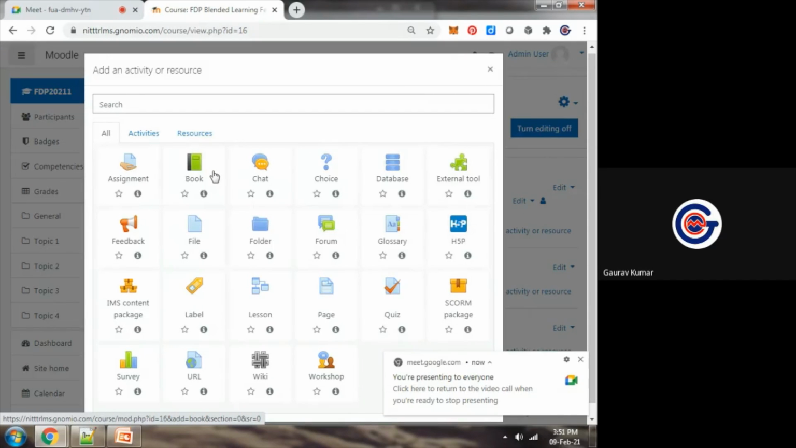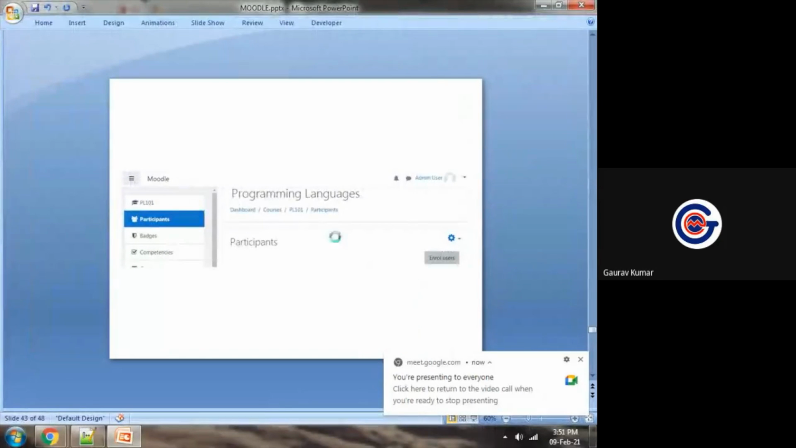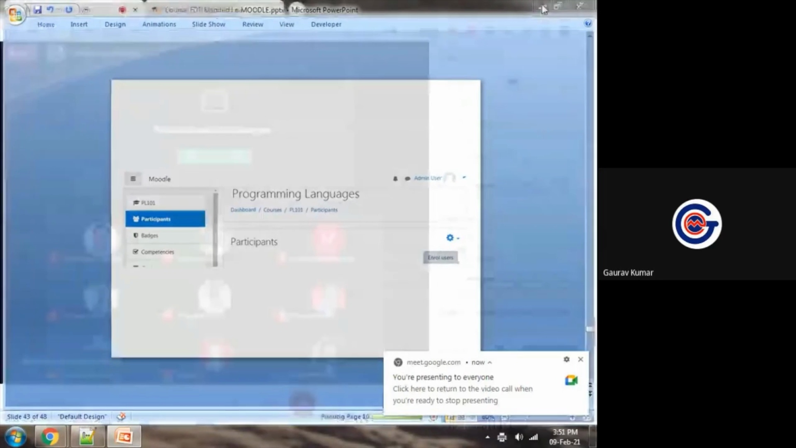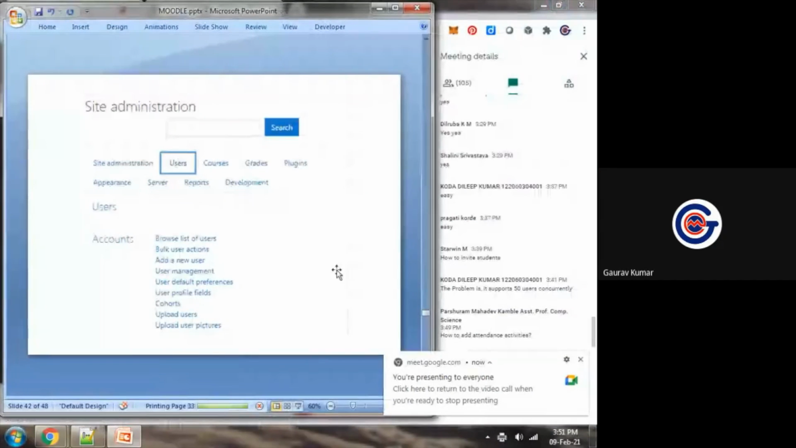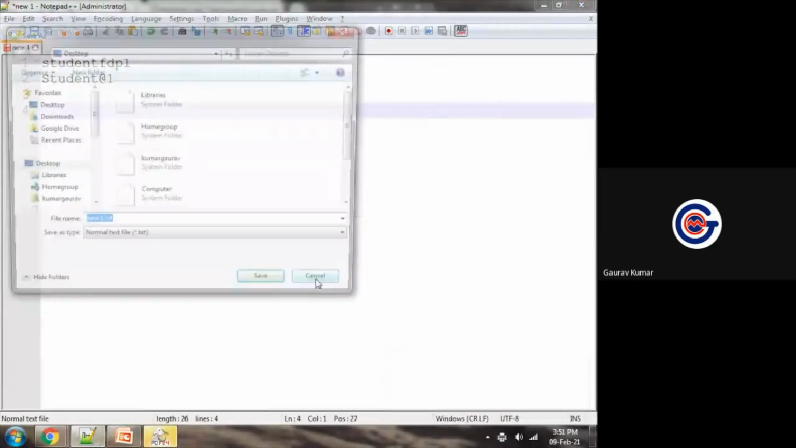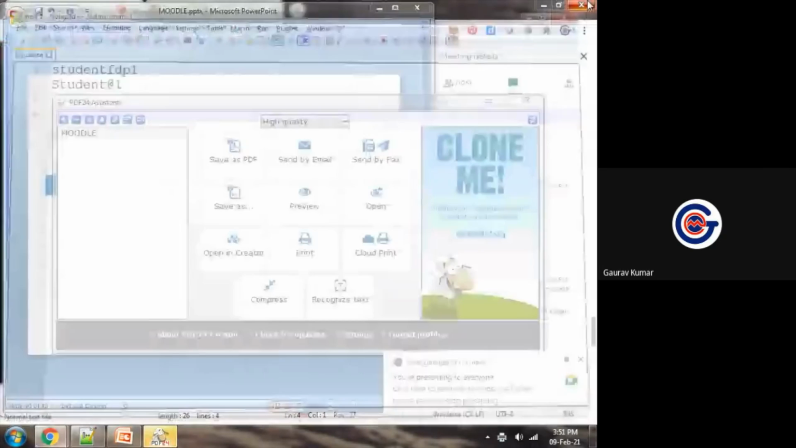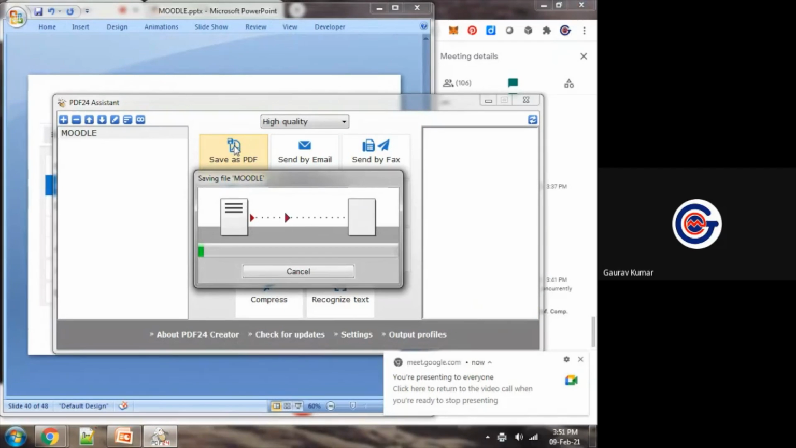So in upcoming sessions, I will tell you the details of each and every option in Moodle LMS. Up to now, if you have any query, please ask. Meanwhile, I'm sharing this presentation with all of you. If you have anything to discuss, you can put it in chat. I'm saving this username so that in upcoming sessions we can use that username and password.